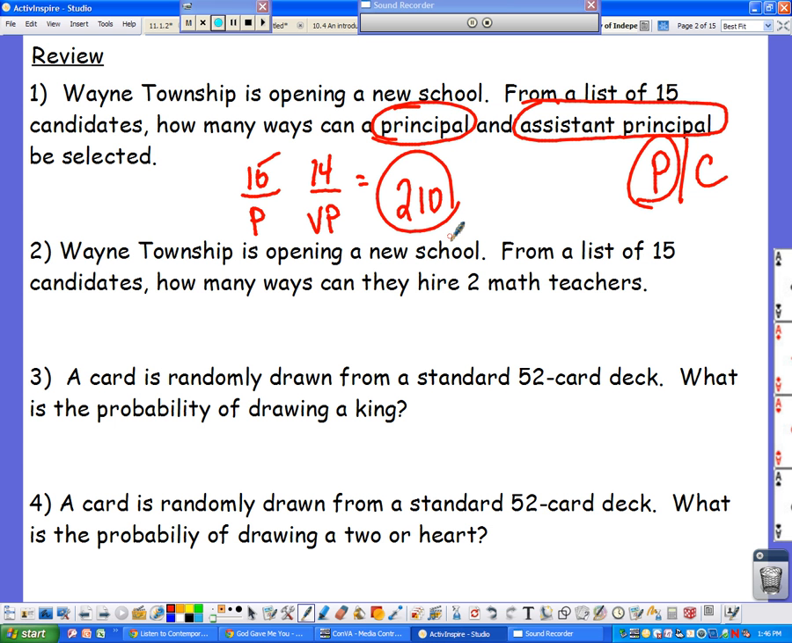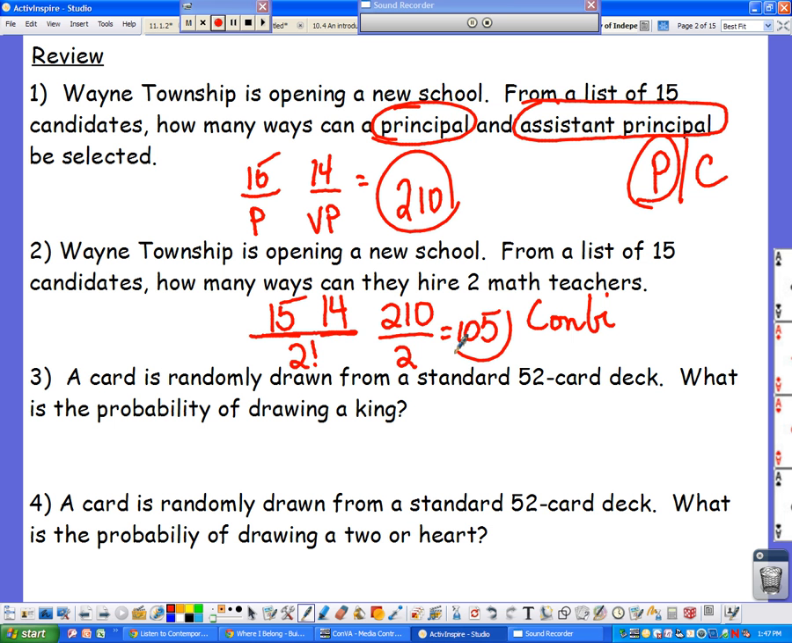Question number 2 says Wayne Township is opening a new school. From a list of 15 candidates, how many ways can they hire 2 math teachers? It doesn't really matter the order because we're not putting them in specific positions. We're hiring them as a group. So I'm still going to do 15 times 14, but since it is a combination and the order is not important, I'm going to divide by 2 factorial. 210 divided by 2 gives me an answer of 105 different ways.